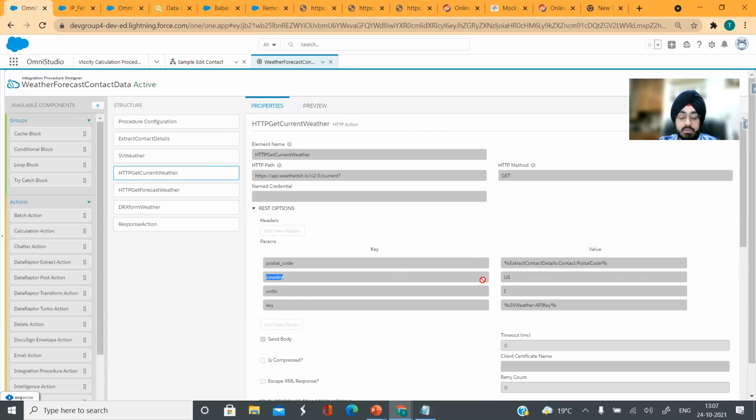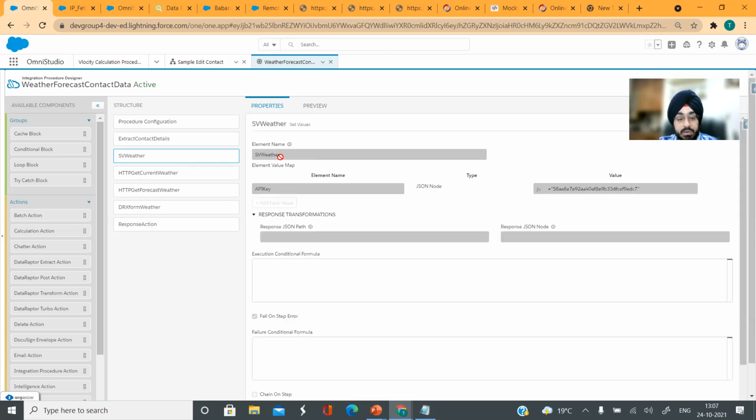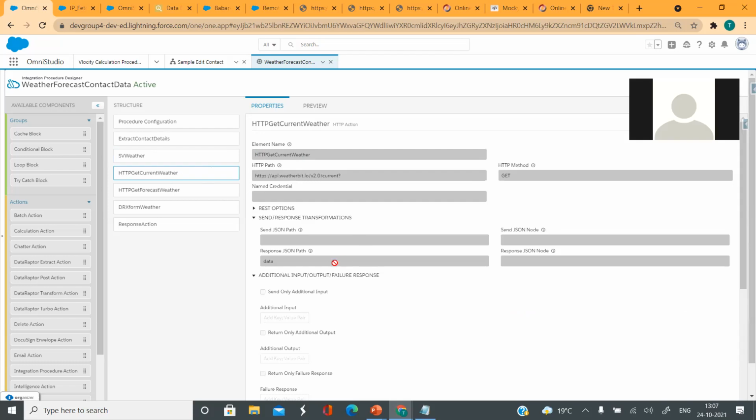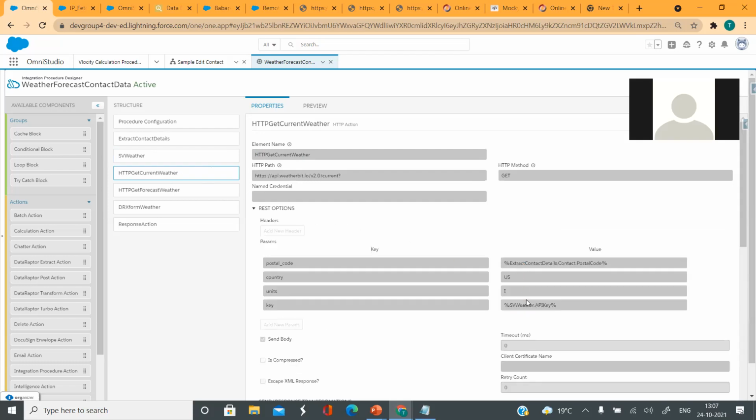Country is going to be constant for me, so I'm using US. Units is the same, and then key is basically being fetched using merge field syntax from this set values right here. So SV weather :API key. If I go here, I will see this is the element name, and within that I have created a set value API key. And if I have to use it, I need to give the complete reference this : this. So I am doing that right here and trying to create that URL to fetch the data.